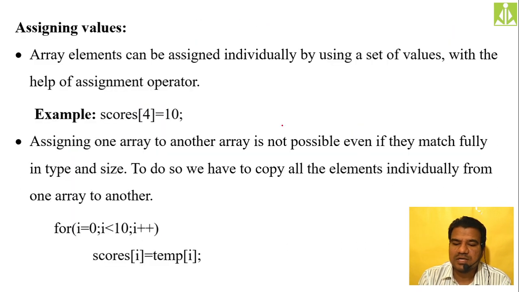Assigning the values. Array elements can be assigned individually by using a set of values with the help of the assignment operator. Okay, scores of 4 is equal to 10. So only the fifth element, that is the fourth index value, the fifth element we are initializing to 10. Assigning an array to another array is possible. Okay, assigning an array to another array is also possible.